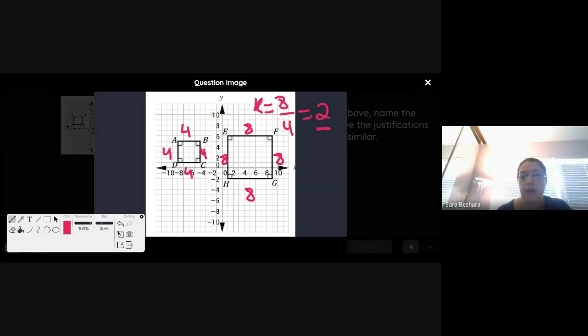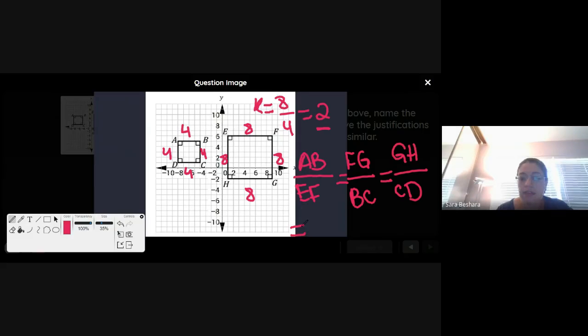So I'm going to write the proportion here. AB is proportional to EF, equal to FG, is proportional to BC. You see, I'm writing corresponding sides, okay, equal to GH corresponding to CD, and then finally HE corresponding to DA.